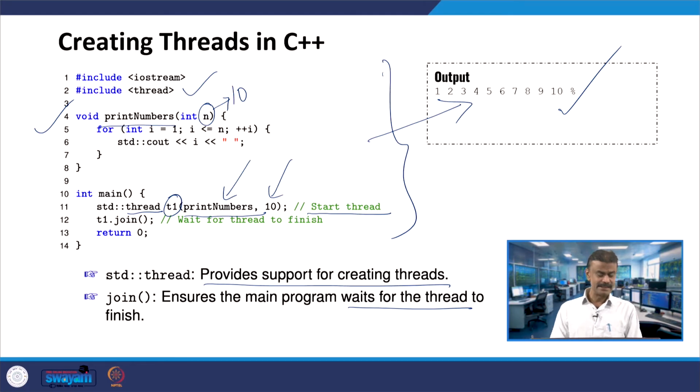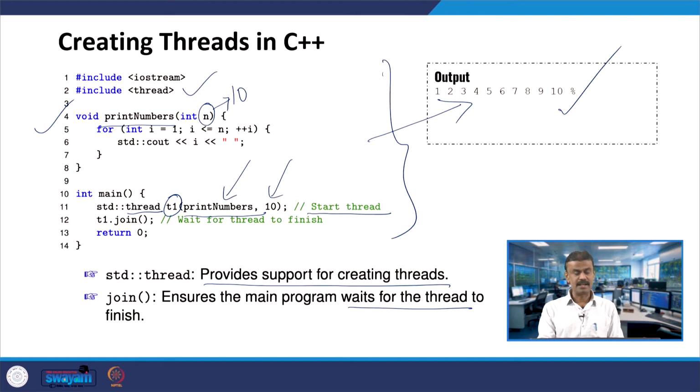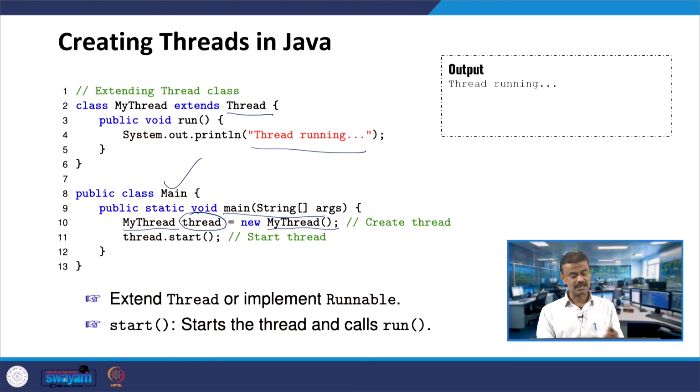Slightly changed from C++, as expected. Here it is just like you are creating an object under the class. On the right hand side you have the memory allocation and the constructor. So you have created the thread. On the next line, thread.start. We know the same meaning as what we did before. Here this will start, which means it will start executing.